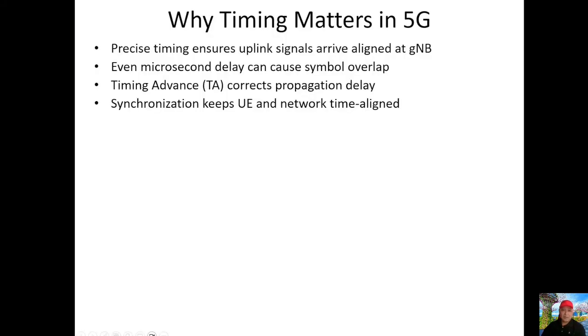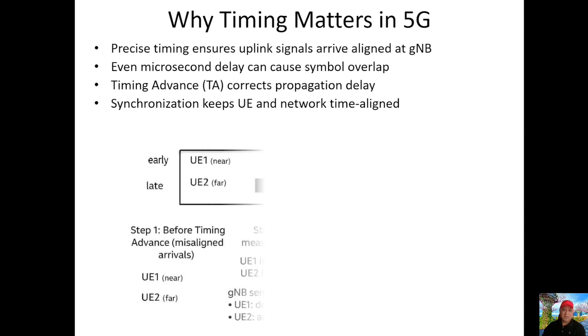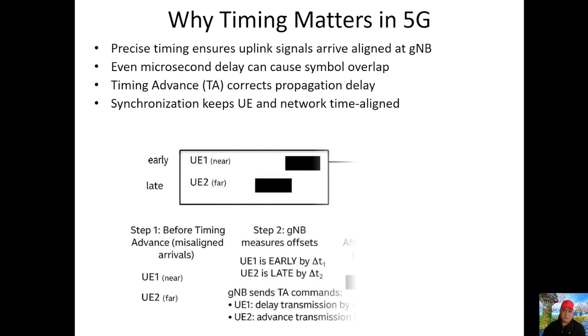In a cellular network, timing isn't just about precision, it's about harmony. When hundreds of user devices transmit simultaneously, their signals must arrive at the base station perfectly aligned. Even microseconds of delay can cause symbol overlap and severe inter-symbol interference.